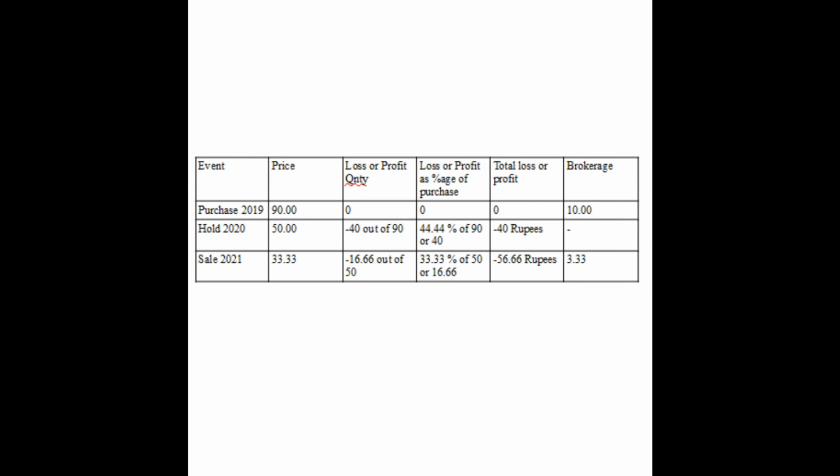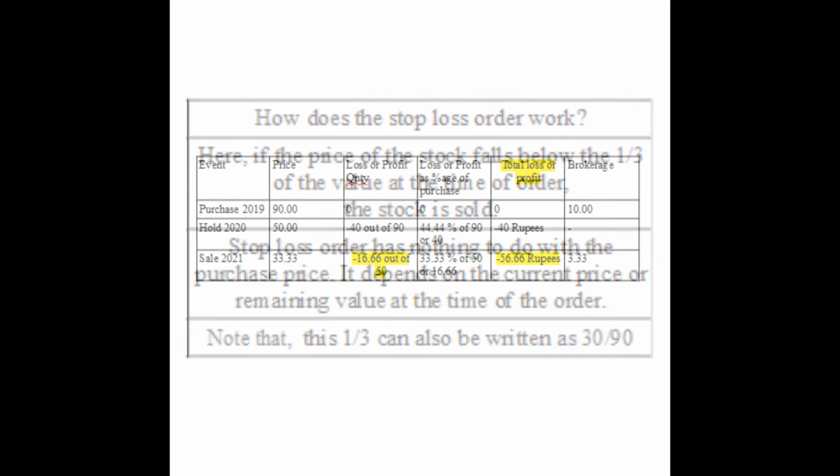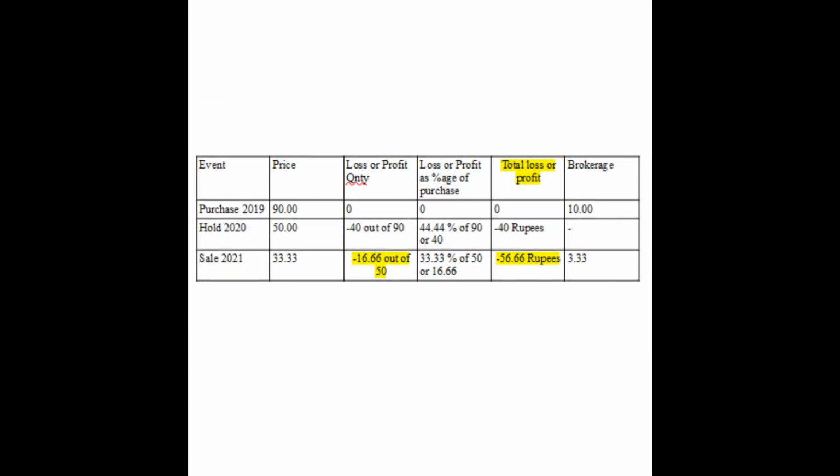Before that, we should know how the stop loss order works. It works on the current price of the share. Here the stop loss order is set at 1/3. If the price of the stock falls below 1/3 of the value at the time of the order, the stock is sold. Here the stock price is 50 rupees at the time of giving the order, and stop loss is 1/3, and 1/3 of 50 is 16.66.